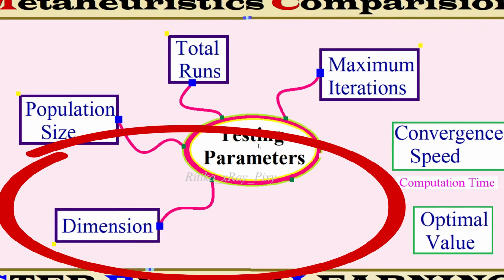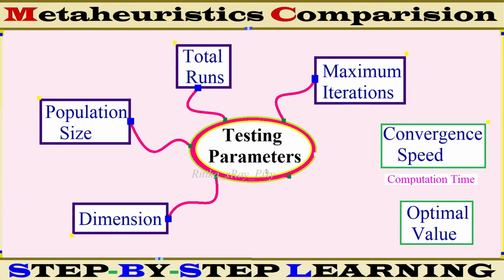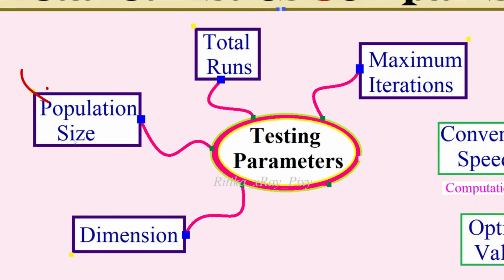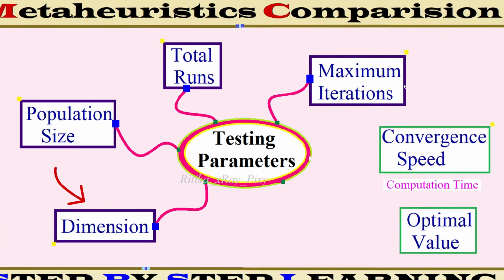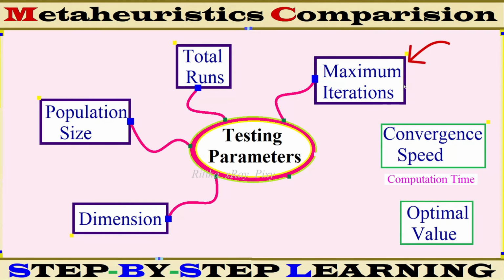Now you can see here we have the testing parameters that are used for the comparison, and they are the same for both algorithms. Population size, that is the total number of individuals in the current population. Dimensions, it means the total number of design variables. Maximum iterations, that is the total number of generations.